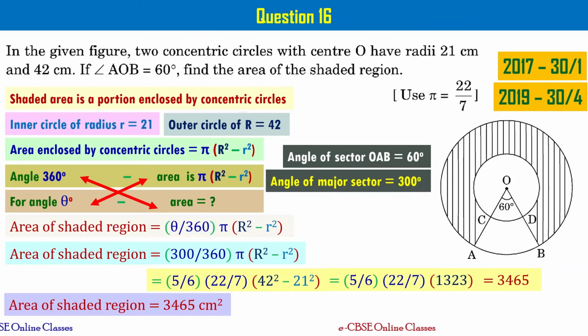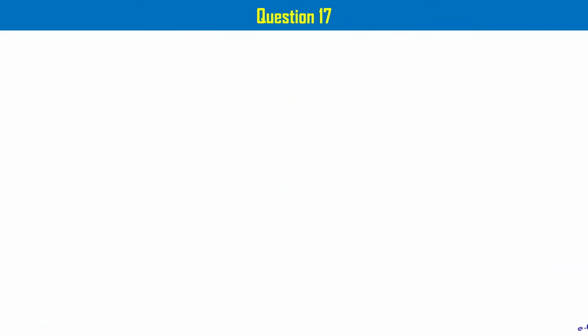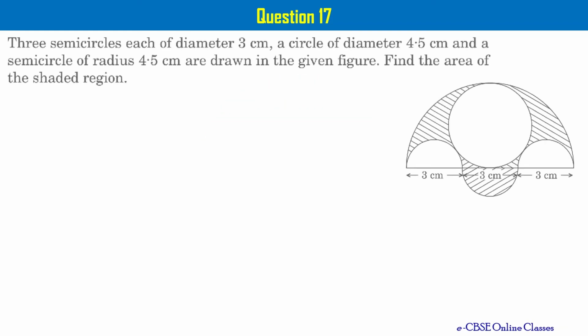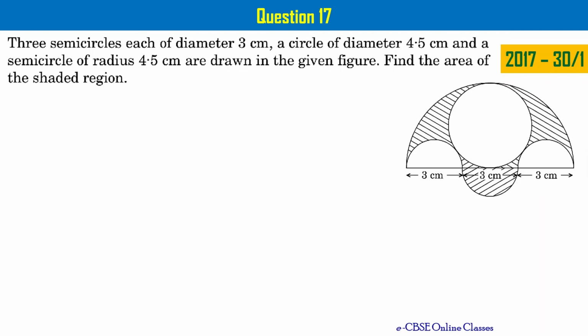Let's go to the next problem, that is question number 17. Three semicircles, each of diameter 3 centimeters, a circle of diameter 4.5 centimeters, and a semicircle of radius 4.5 centimeters are drawn in the given figure. Find the area of the shaded region.